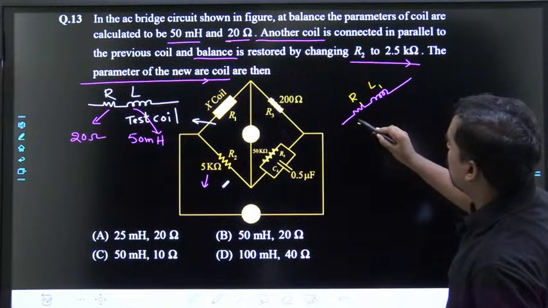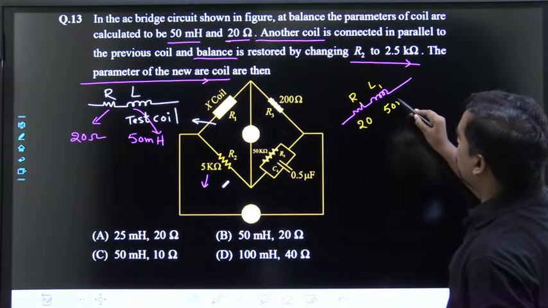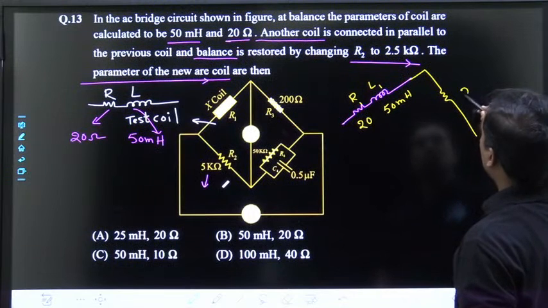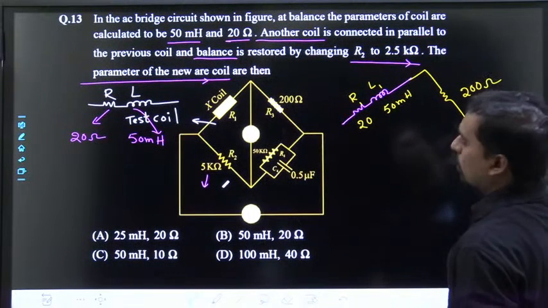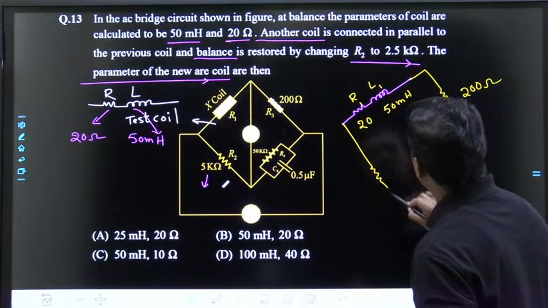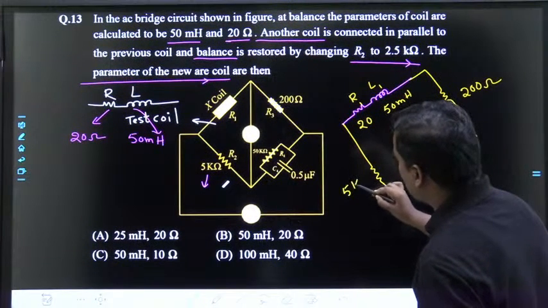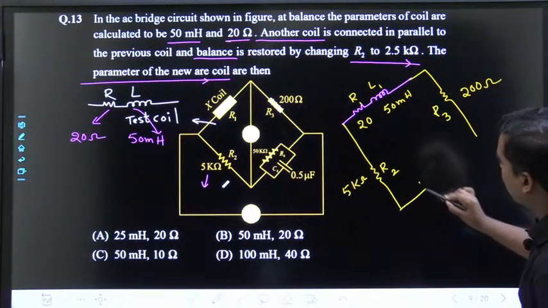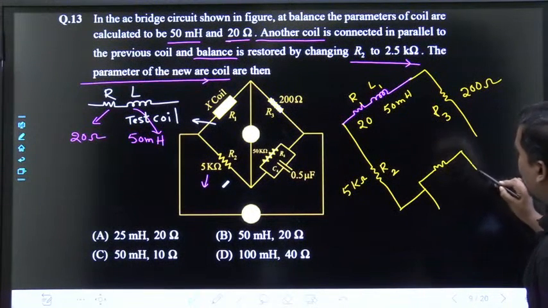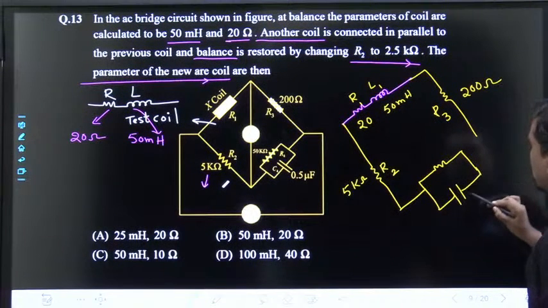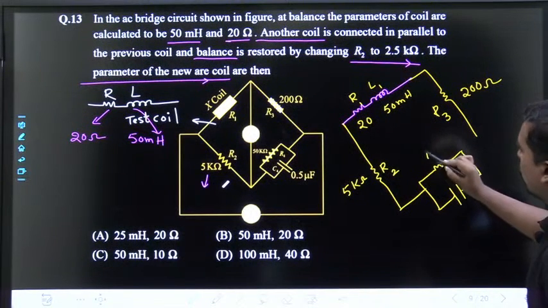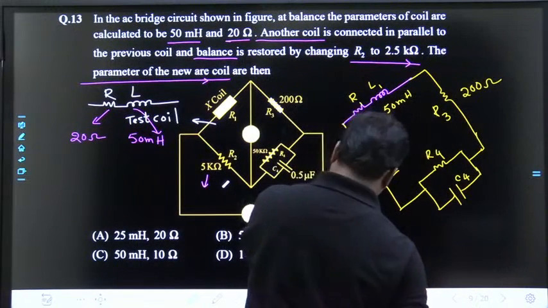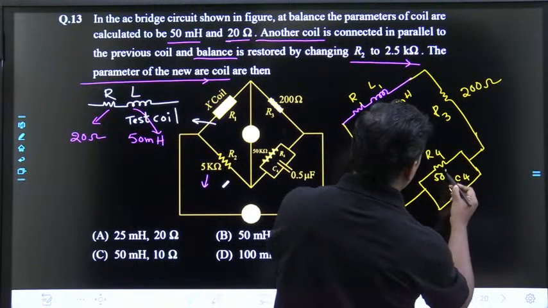And this is 200 ohms, and R2 is 5 kilo ohms. So this is R2, this is R3, and here we have R4 and capacitor C4. Now the bridge is balanced for these values.